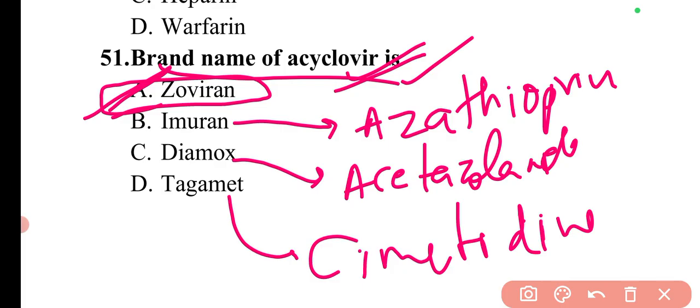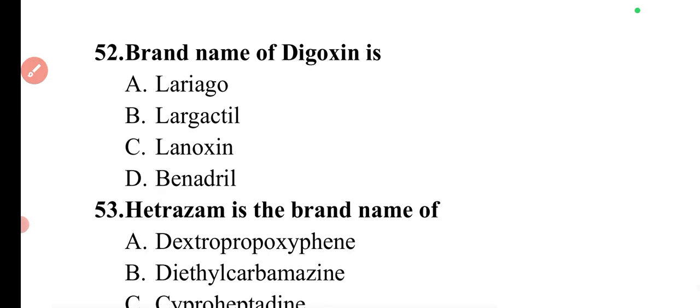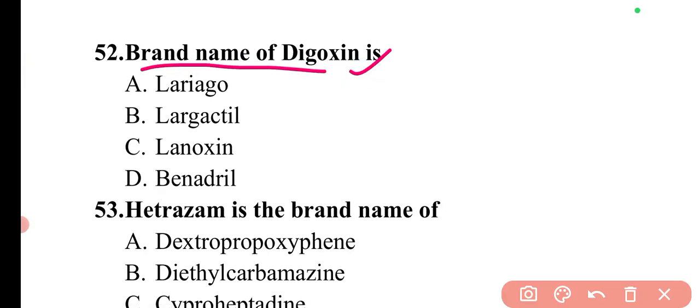So here I will be covering all the important brand names. So coming to next question. The question is, brand name of digoxin is. The brand name of digoxin is basically Lanoxin. So here option C is correct.